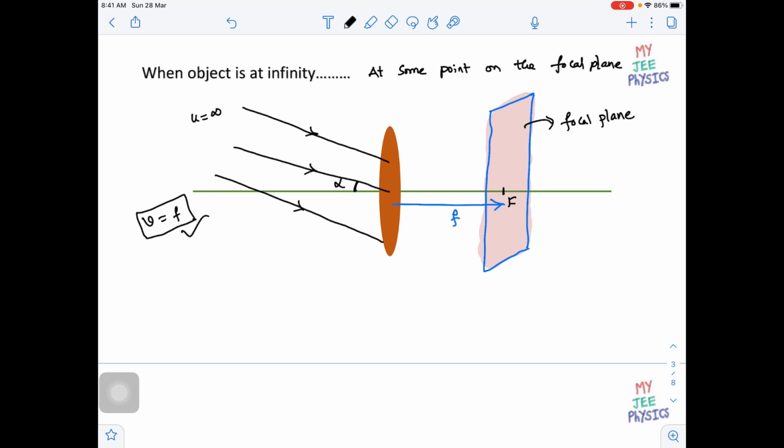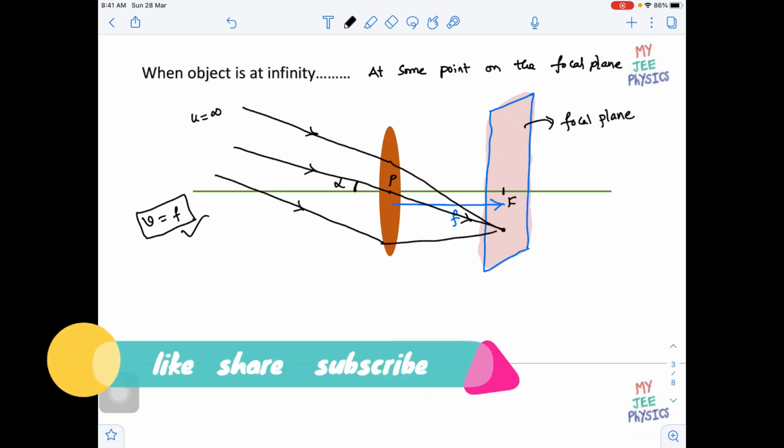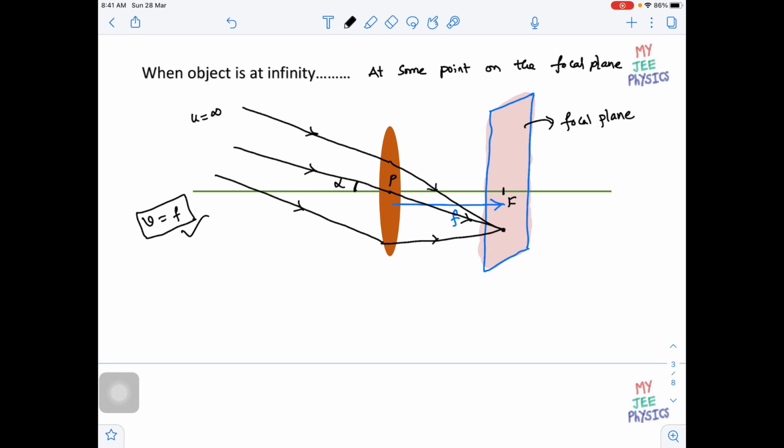Then where will it be formed? Let us say we take one ray which is passing through the optical center, which you can also call the pole. The ray which is passing through the pole will go undeviated. So wherever this ray hits the focal plane, that would be the point where all this parallel beam of light is focused, or else you can say that this is the image.